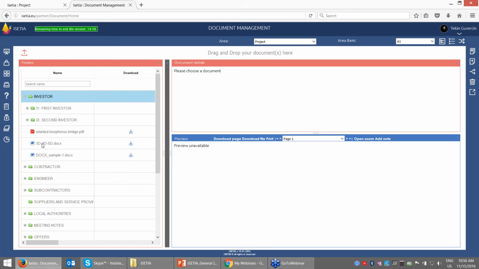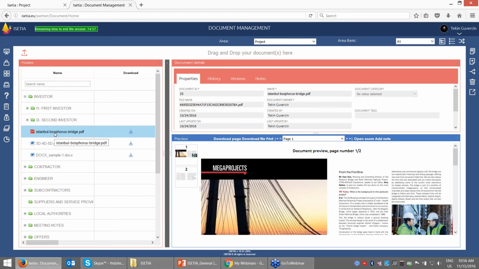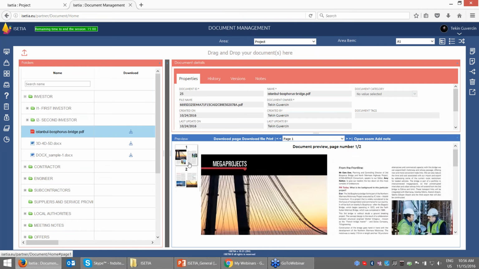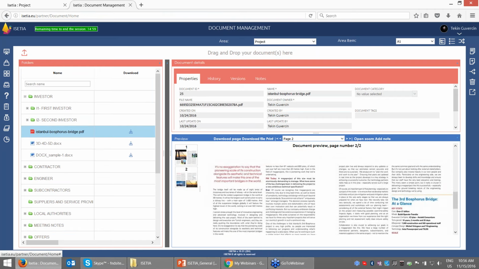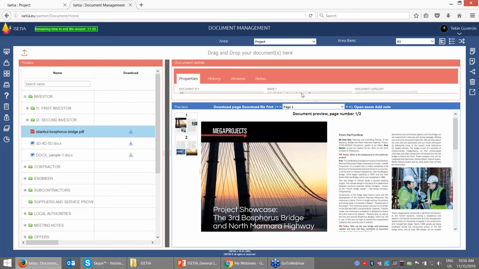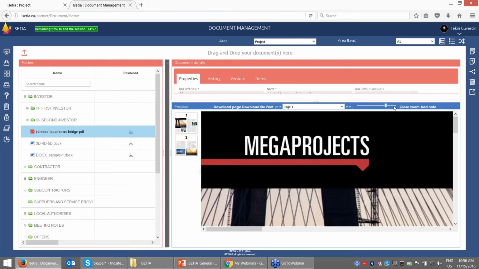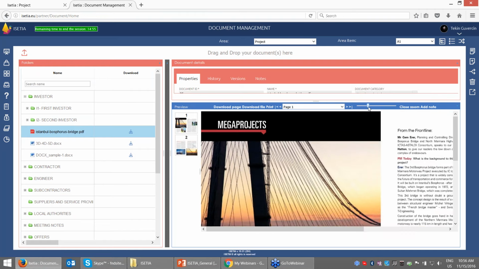For example, these are the project documents I selected. You can see it immediately gives the project information for the first page and the second page. I can select the first page, print it, and zoom in to read more details in the system.